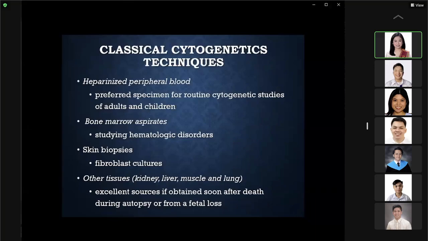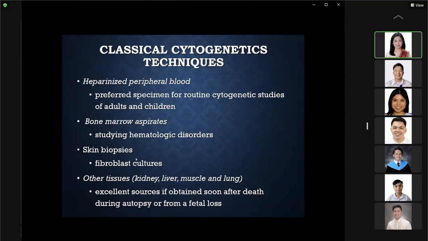Okay. So these are the different specimens that are used for your classical cytogenetic techniques. The most commonly preferred specimen for cytogenetic studies for adults and children is your heparinized peripheral blood. Now, this is because it is easy to secure a sample of peripheral blood. Of course, you can also use your bone marrow aspirates. Okay, they are usually used for studying hematologic disorders.